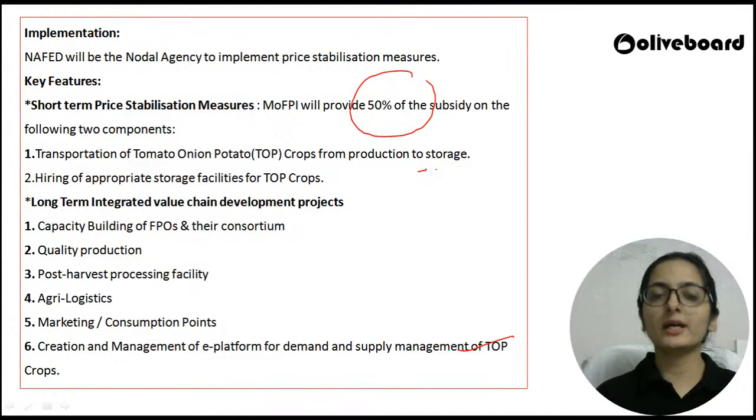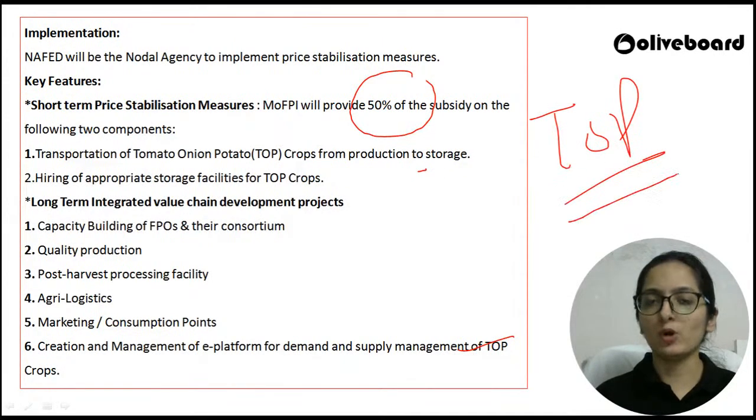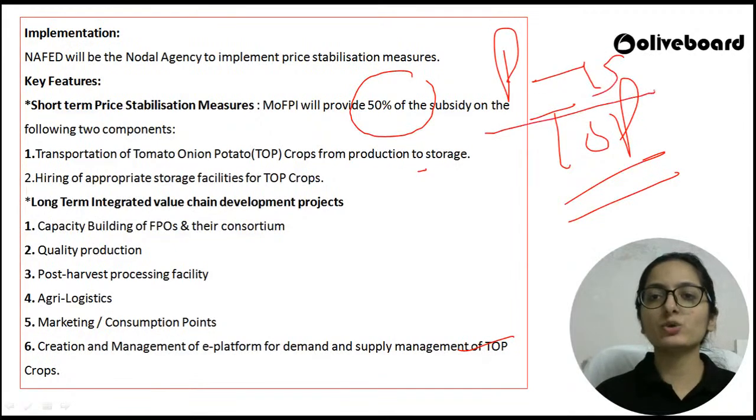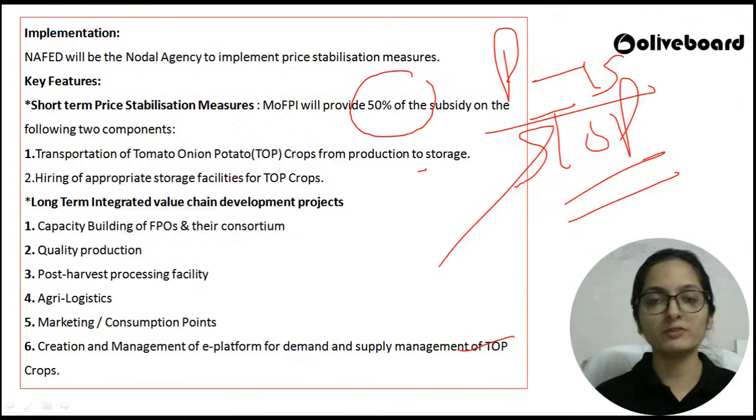कि आपको क्या करना है in these two components, transportation of top crops, production से लेकर storage तक का transportation, this is one component. 50% subsidy will be given on it. Hiring of the appropriate storage facilities, now you also need storage facilities for these crops, it is also a short-term measure for price stabilization where the ministry will be providing 50% of the subsidy. Rest are the long-term.